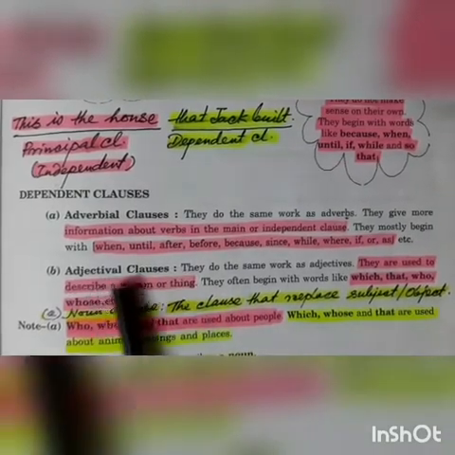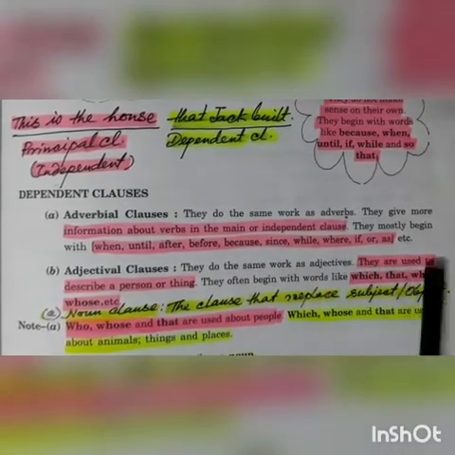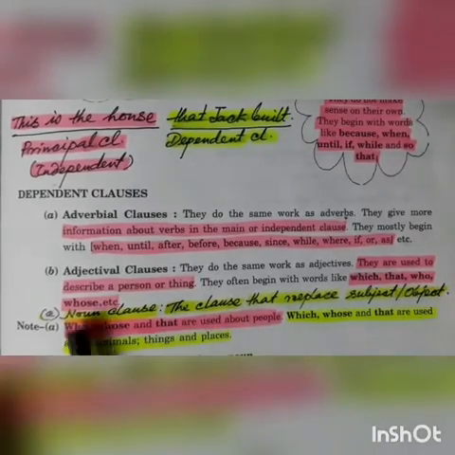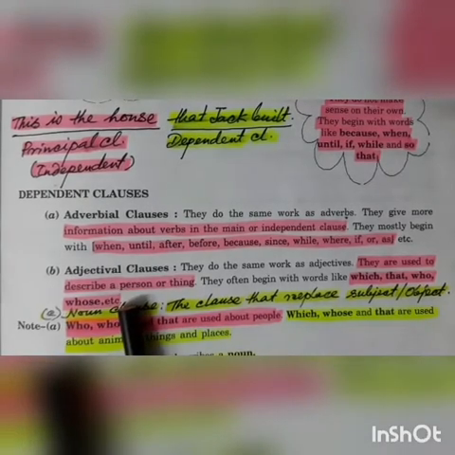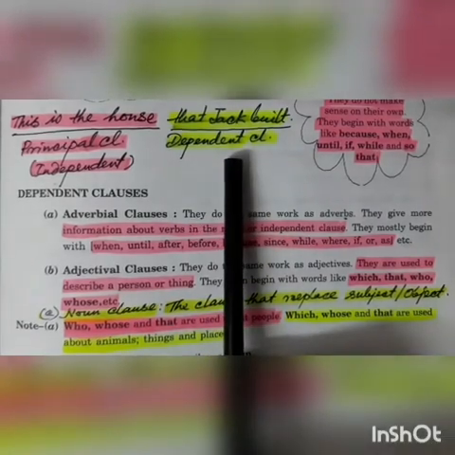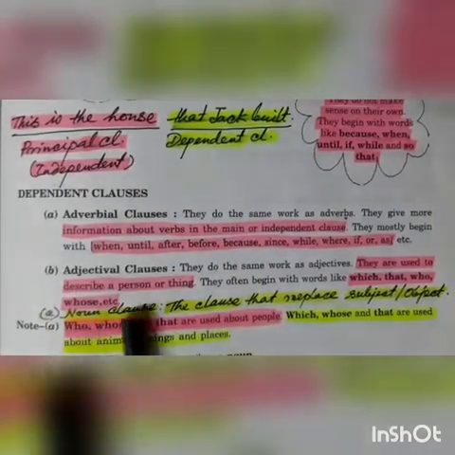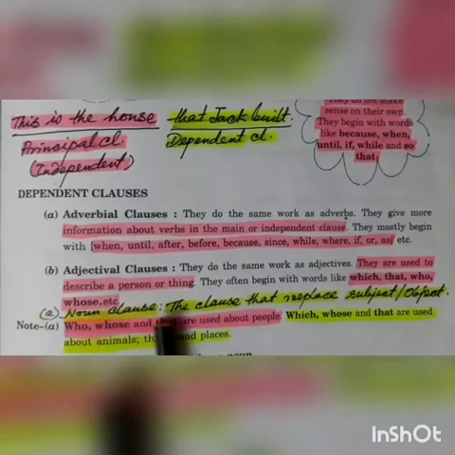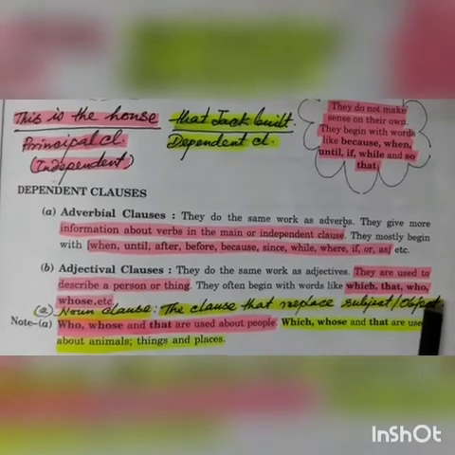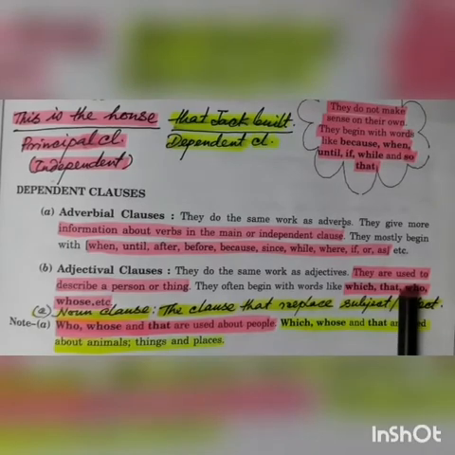Adjective clause or adjectival clause: they do the same work as adjectives. They are used to describe a person or a thing. They often begin with words like which, that, who, whose, etc. So this dependent clause is classified according to its relation with the principal clause. Third form is the noun clause, the clause that replaces either subject or object. So keeping all this in mind, we will go for some examples to understand it better.